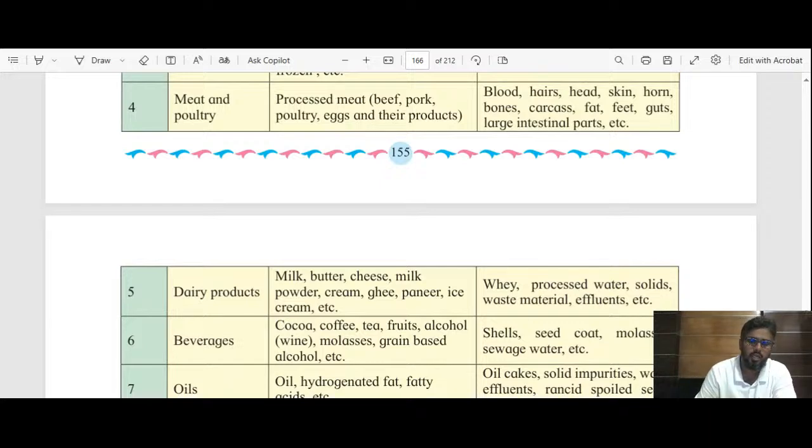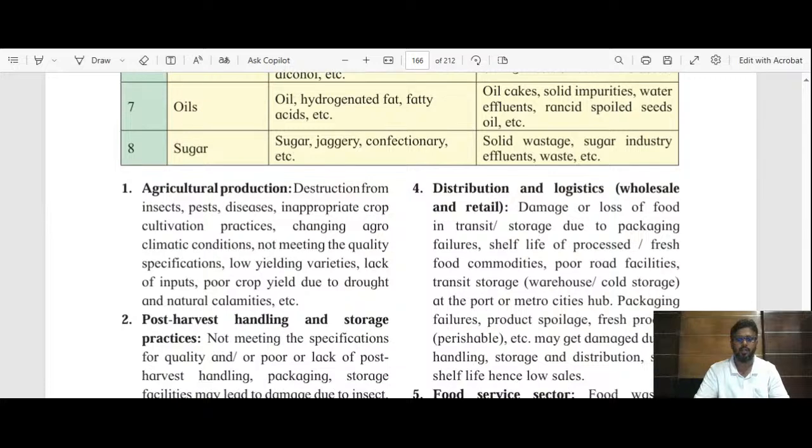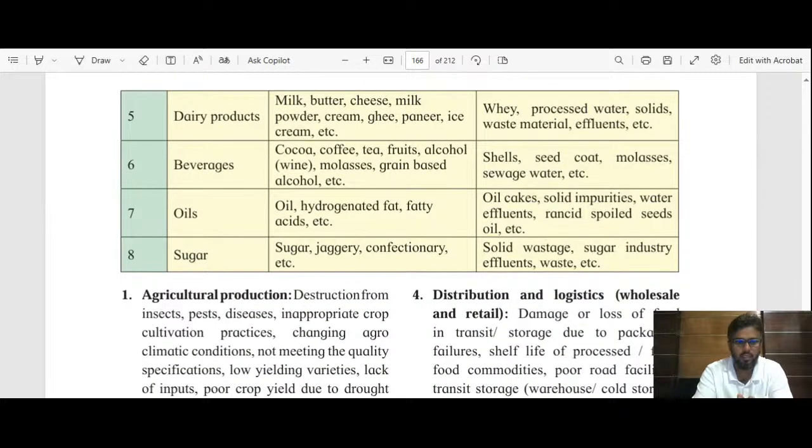Then there are certain dairy products. From the dairy products we prepare different kinds of food products, like we have milk, butter, cheese, milk powder, cream, ghee, paneer, ice cream, all these things. Then we have tak. Okay, very important product which is now in full form, because as the summer season starts, the requirement of tak is increased.